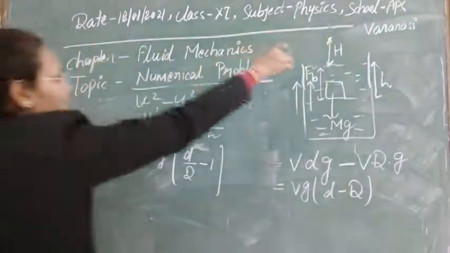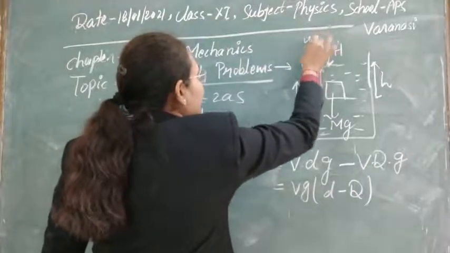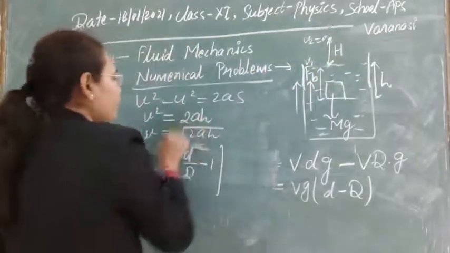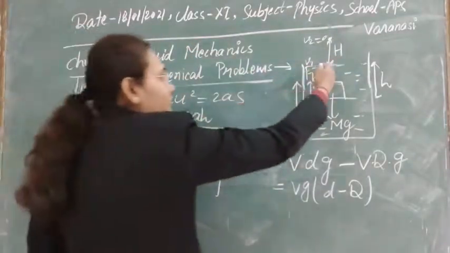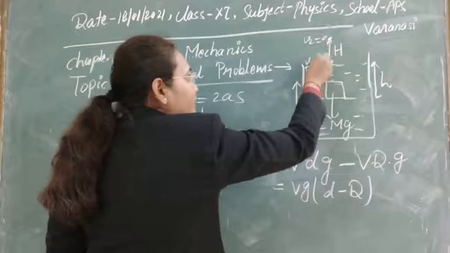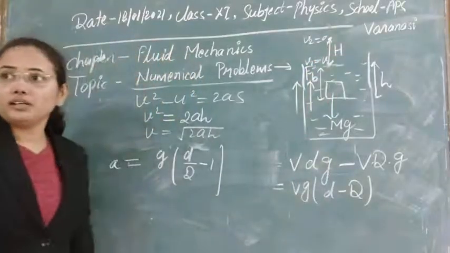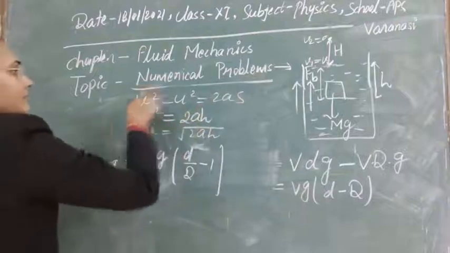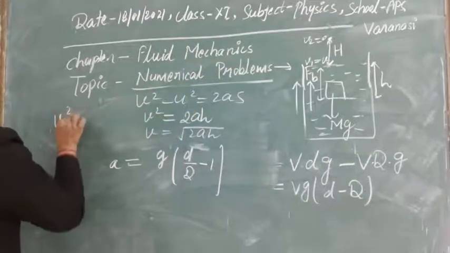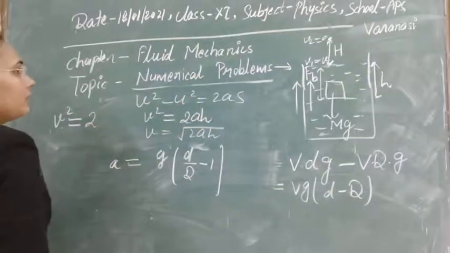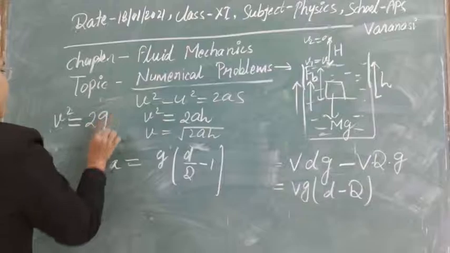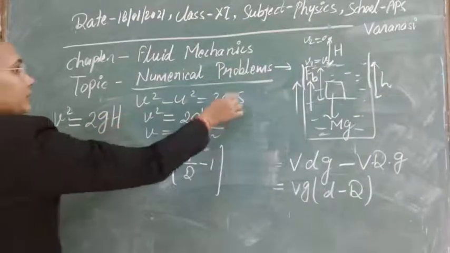Suppose at this point the velocity is v2, that is 0, and the initial velocity is v1, which will also be equal to this velocity v. This is the velocity of the ball at this point on the water surface, and above this it started, so obviously the initial velocity will be equal to v here. So now you can apply this formula again. Here the final velocity is 0, the initial is v, then v square is equal to 2, and obviously here minus, and z will also be minus in the upward direction. So minus z, and here s is equal to height h.